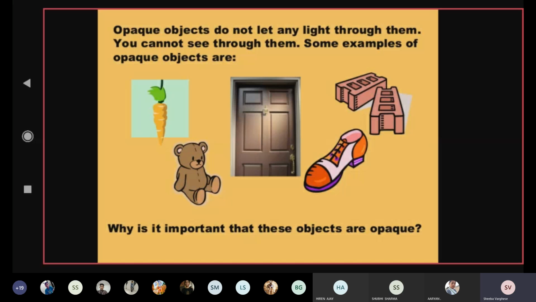Okay. Now for example, you have taken a small piece of paper. If you put one drop of oil on it, and when you look through it, you will not be able to clearly see through it. So it is which type of material? It will come under translucent. Yes, it is a translucent material.